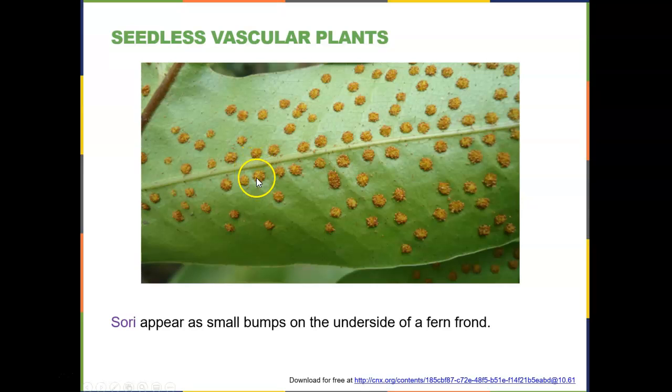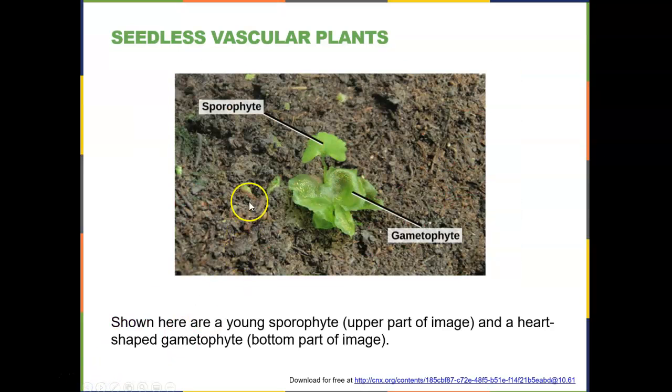Those little groupings of spores on the underside of the fronds are called sori. And here we see a young gametophyte with a new sporophyte growing out of it. So the sporophyte will be able to get quite tall.